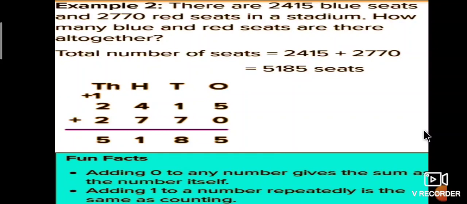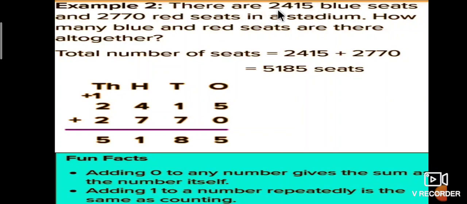There are 2415 blue seats and 2770 red seats in a stadium. Students, first read the problem neatly and understand the given data.